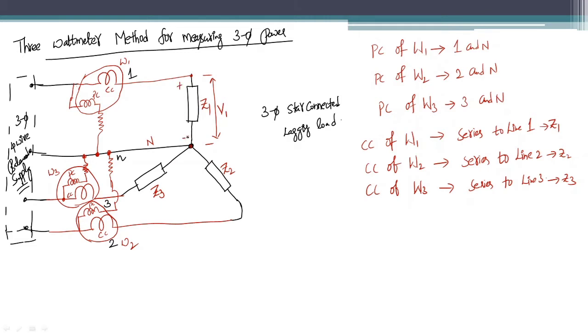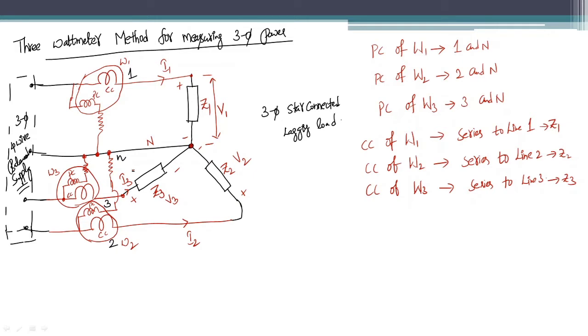With plus and negative, and here also it is plus and negative, and this voltage is V2, and I am considering this voltage as V3, which is the voltage in between line 3 and neutral. Similarly, the current entering load 1 is assumed as I1, the current entering load 2 is assumed as I2, and the current entering load 3 is assumed as I3, right?